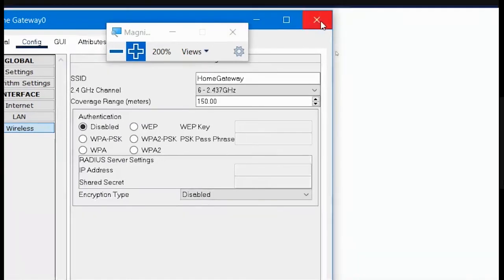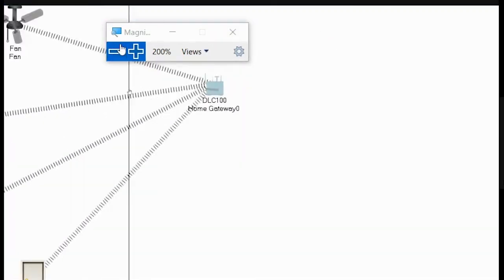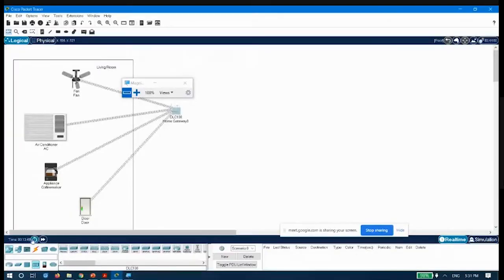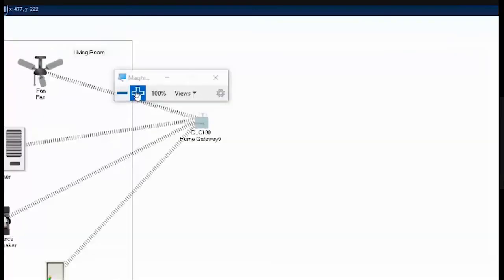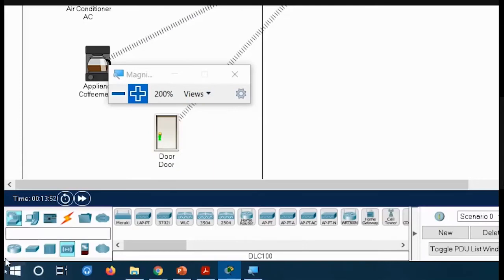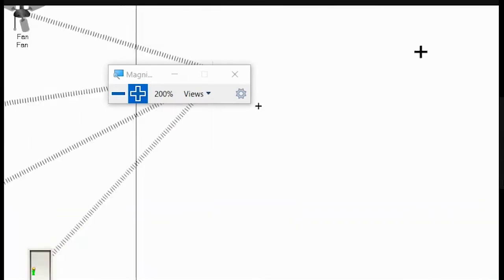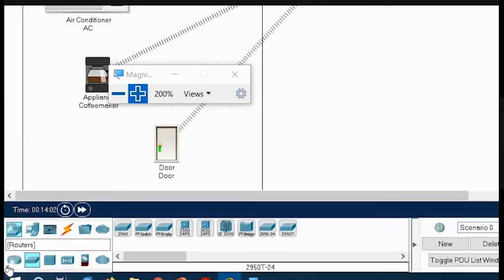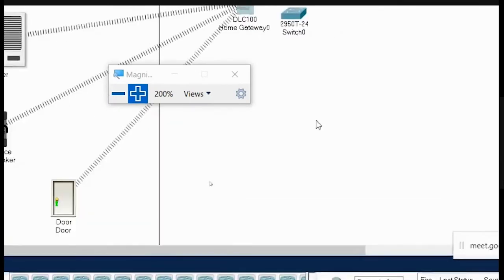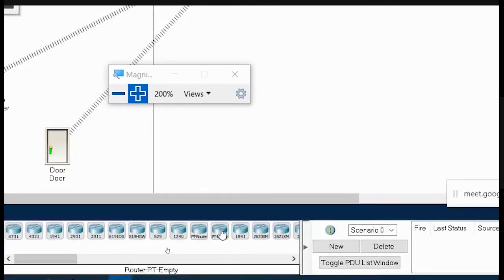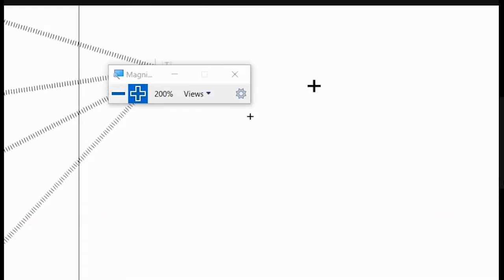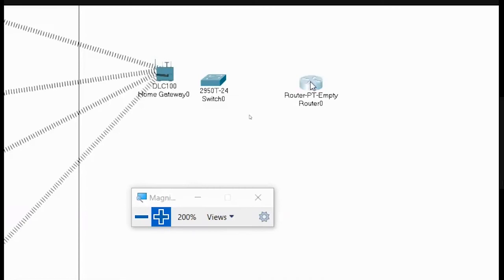So now let me bring another router here. I will again go to the network devices. I will bring a switch and then a router. So let me bring a switch, the 2950T switch that we were earlier using. Let me bring a similar switch. And then let me also bring a router. I will use the router PTMT, the same router that we have used in all the other experiments. So let me use a similar router.